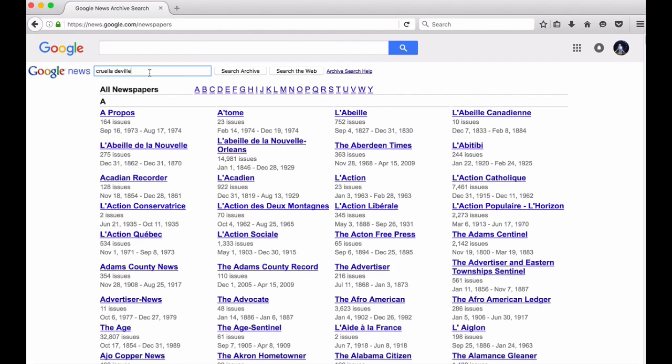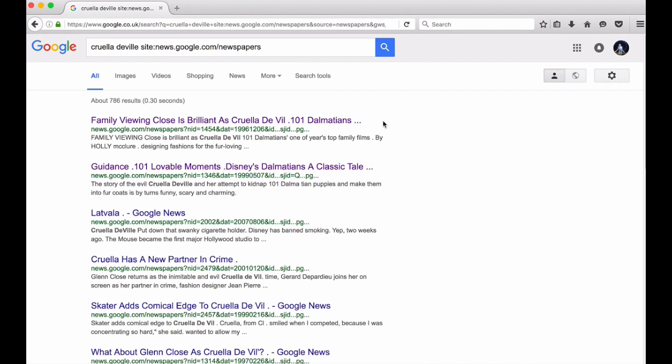But let's just stick with this Cruella Deville example here. I've typed in Cruella Deville as I know it's spelled. Search archive. I just did this a minute ago, that's why I'm doing it now. You can immediately see the top results that have come up. The top result has the spelling as it is now, Cruella De Vil.